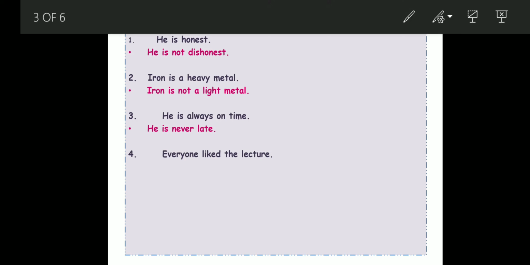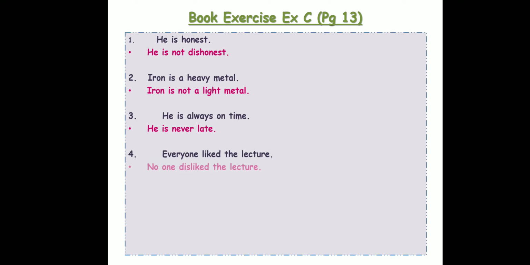So my answer will be no one disliked the lecture. Understand this. If no one disliked the lecture, that means everyone liked it. Okay, that means there was not a single person who did not like it. That means everybody liked it. So no makes the sentence negative, and if I'm changing liked to disliked, my meaning stays the same. Alright. Number 5.